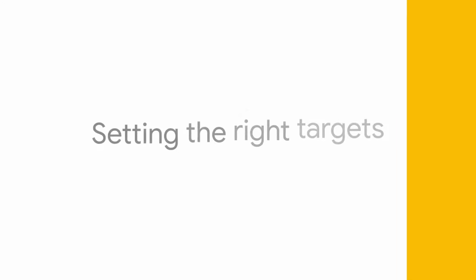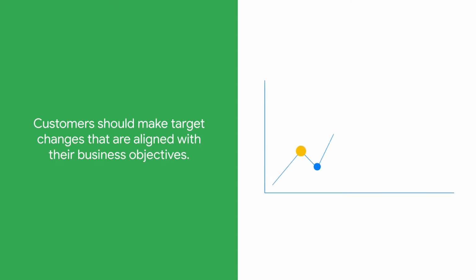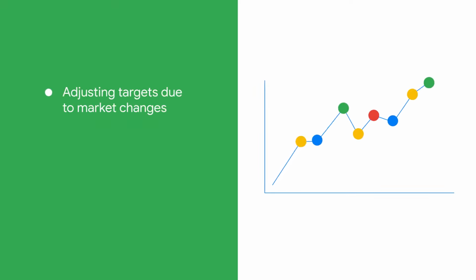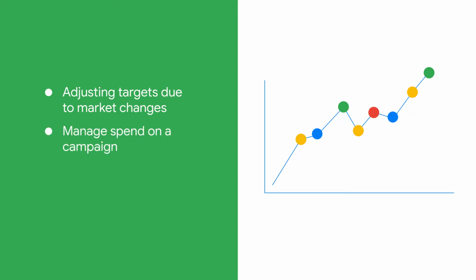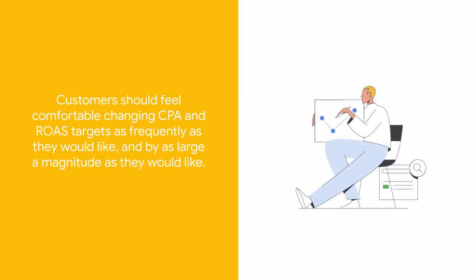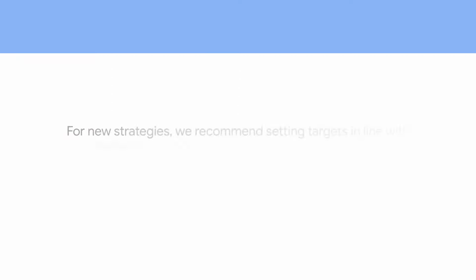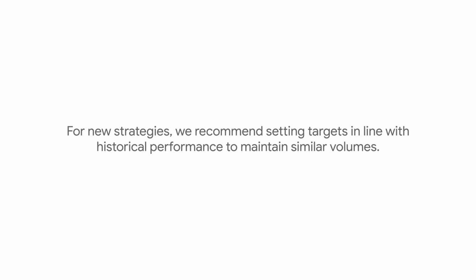If applicable, be sure you're setting the right targets. Customers should make target changes that are aligned with their business objectives. This includes adjusting targets due to market changes, to manage spend on a campaign, or to optimize to a new ROI goal. Customers should feel comfortable changing CPA and ROAS targets as frequently as they would like and by as large a magnitude as they would like. For new strategies, we recommend setting targets in line with historical performance to maintain similar volumes. Use the last 4 weeks as a frame of reference.